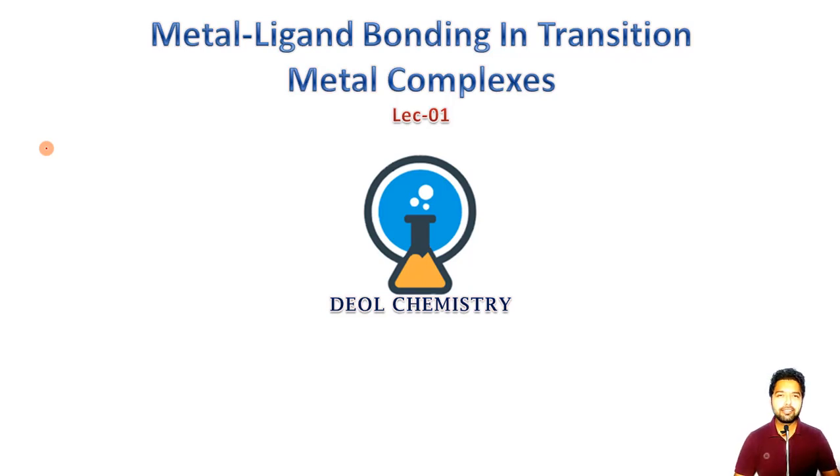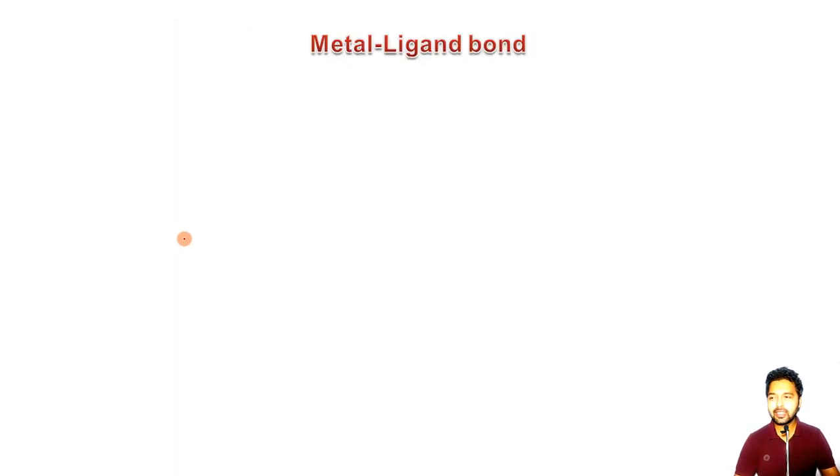The first thing that comes to my mind when I hear a transition metal complex is a picture: a transition metal present at the center, and different ligands arranged around it. One ligand here, the second one here, then the third one, and here is the fourth one. Moreover, two more ligands, the fifth one and the sixth one here.